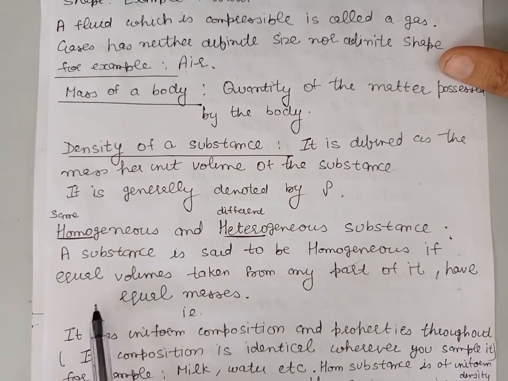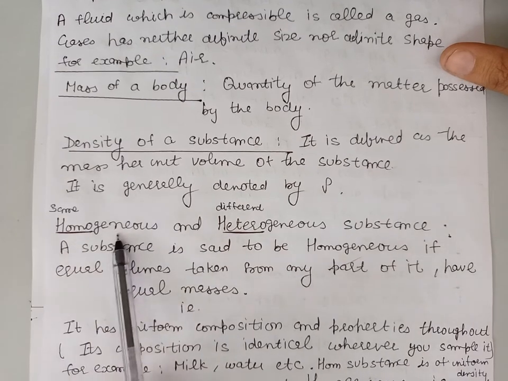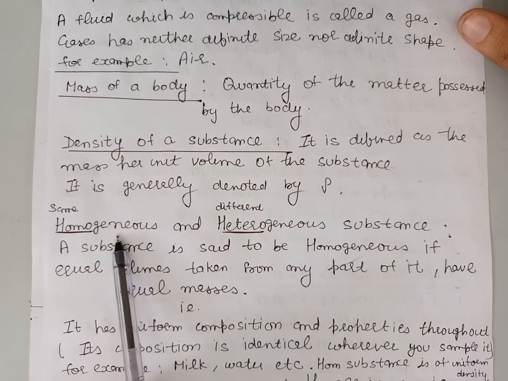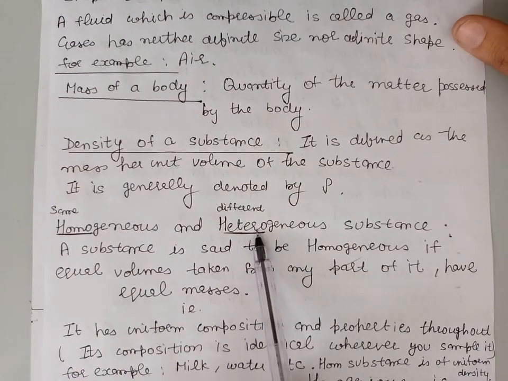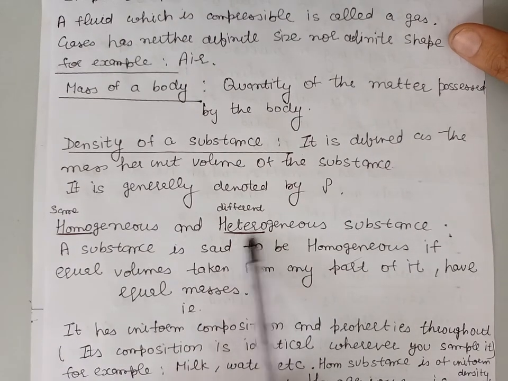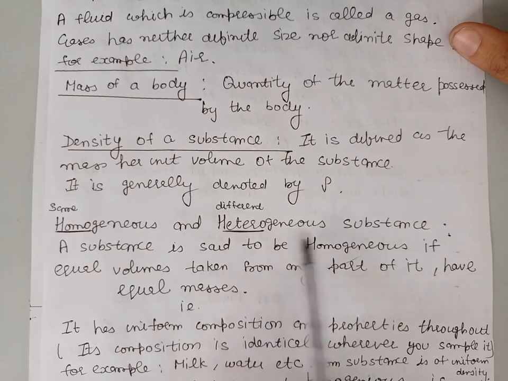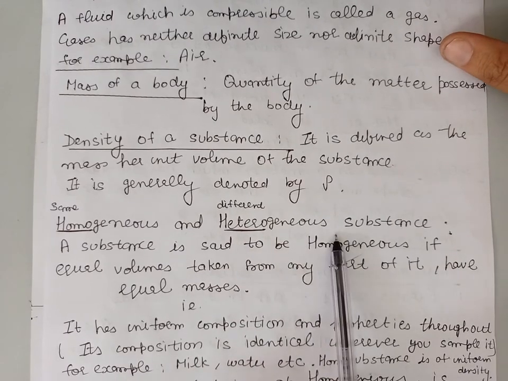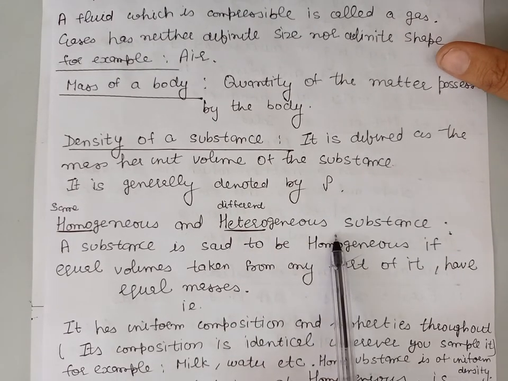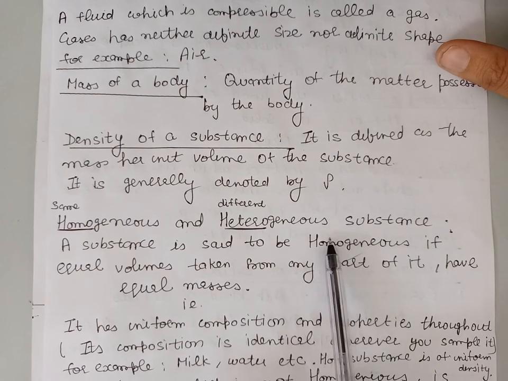So the density of a homogeneous substance is uniform throughout. Now we define heterogeneous substance. Hetero means different. So heterogeneous substances are the substances which don't have uniform composition throughout the sample.